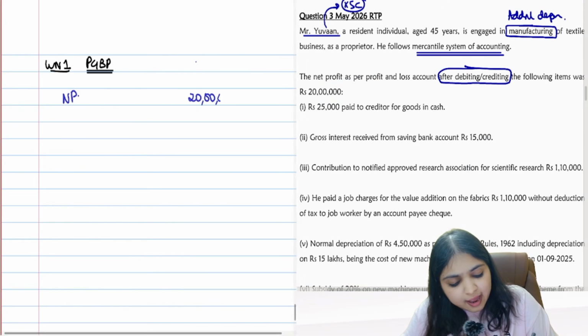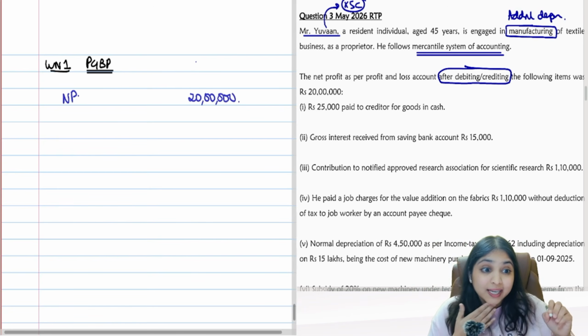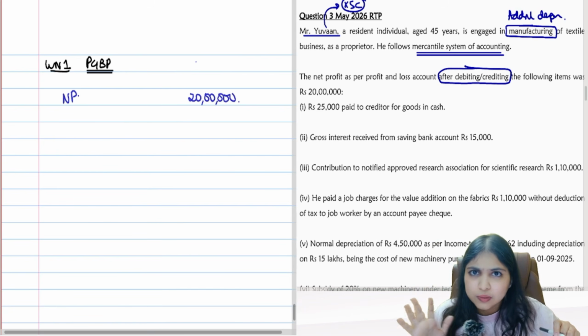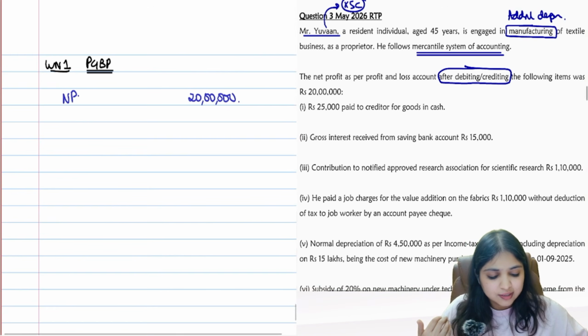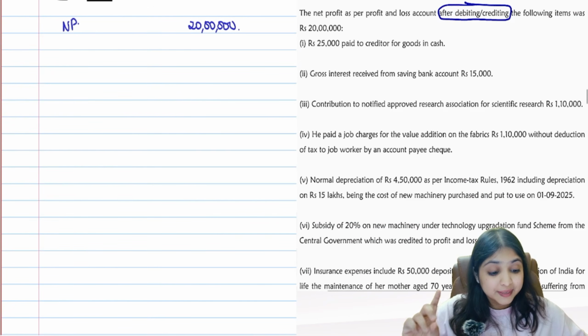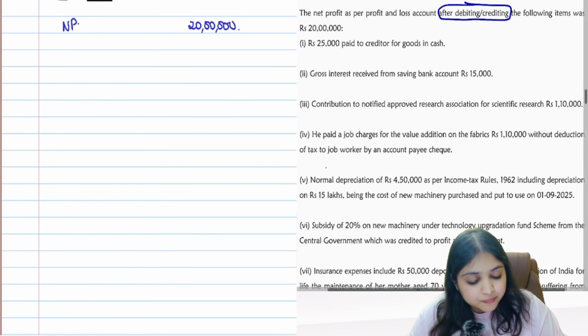Because I have the net profit number, how will you compute PGBP, guys? Indirect method, the 5 steps method, disallowances, all that you will think about. So let's read the question. I'm not making the 5 headings. I'm going to straight away start solving over here, okay? Please keep in mind, all these adjustments are already debited and credited. First, 25,000 paid to creditor for goods in cash.